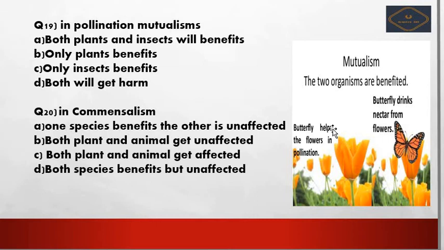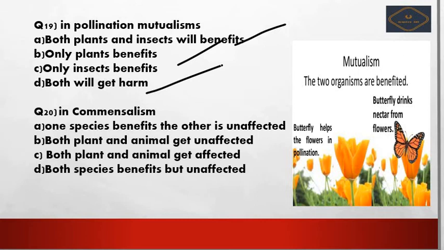In pollination, mutualism refers to. Here you can see option A, both plants and insects will be benefited. Option B, only plant gets benefits. Option C, only insects benefit. And option D, both will get harmed.